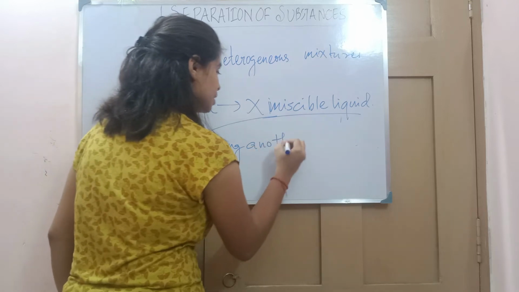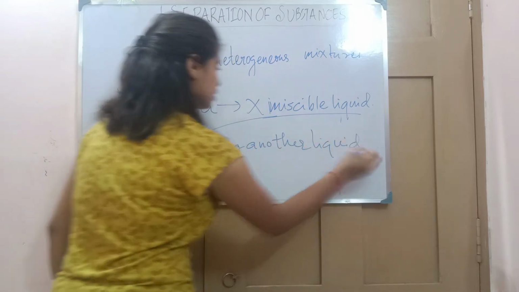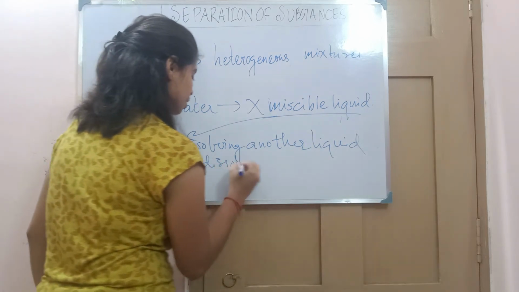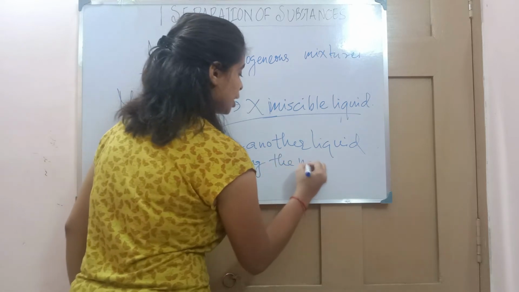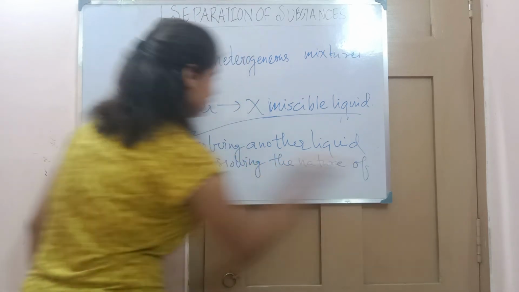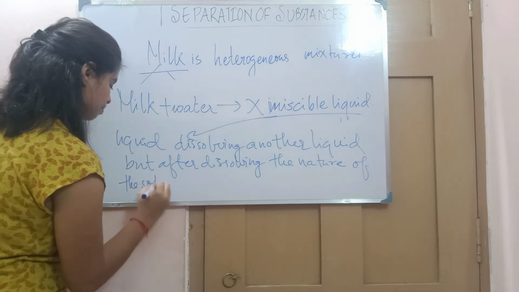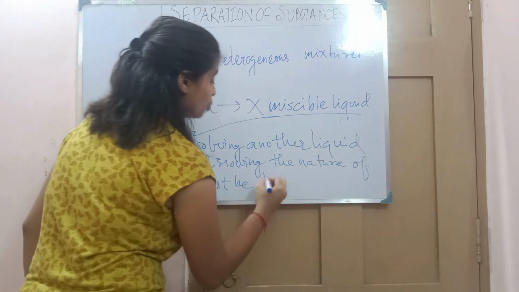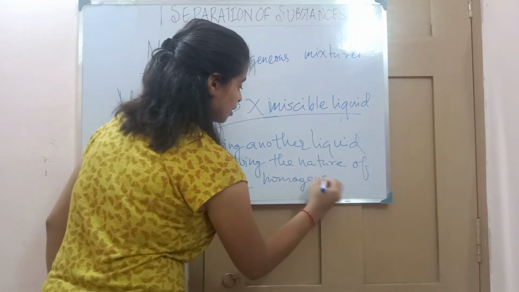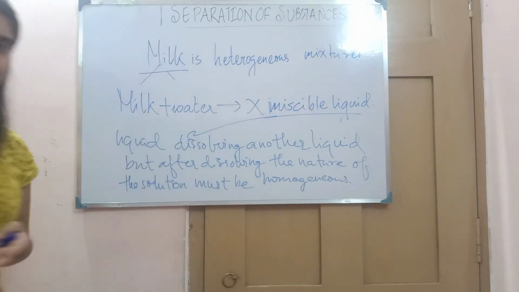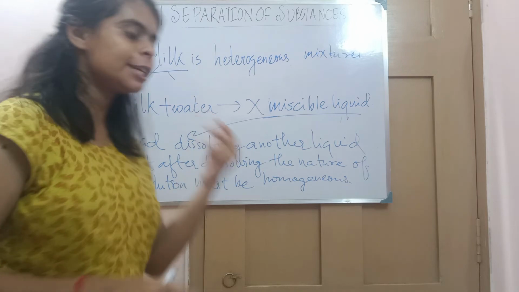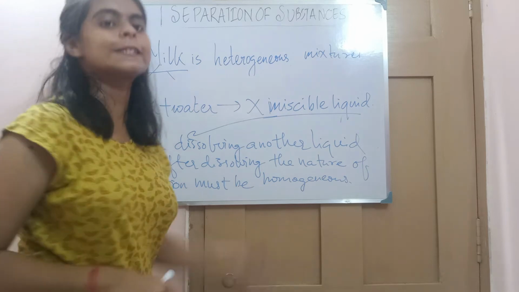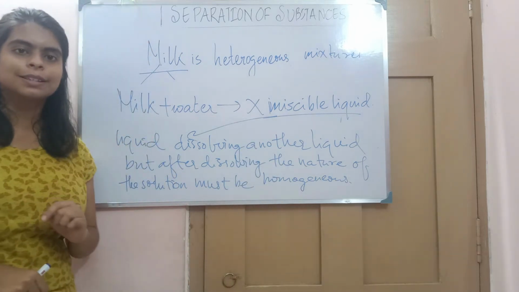But after dissolving, the nature of the solution must be what? Homogeneous. So if a liquid dissolves in another liquid and gives us a homogeneous mixture, then only we call it a miscible liquid. Got it?